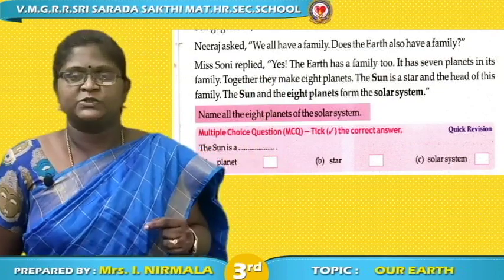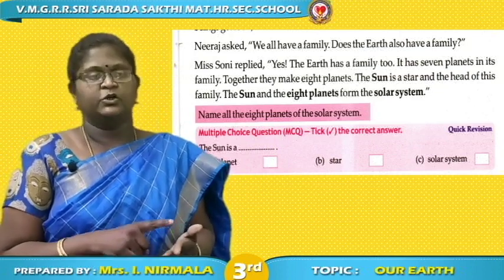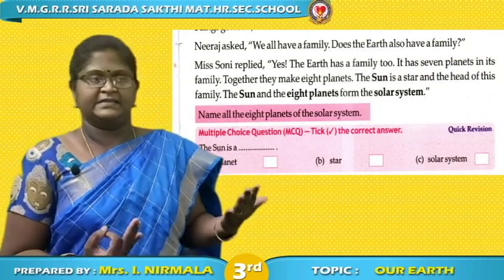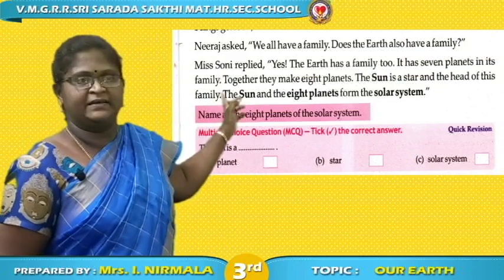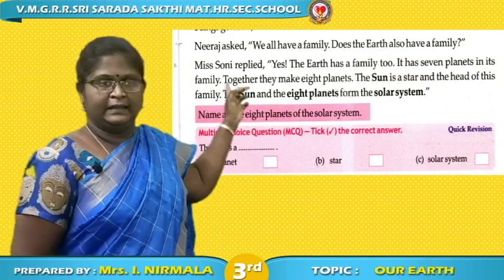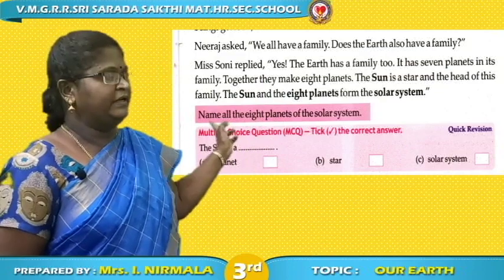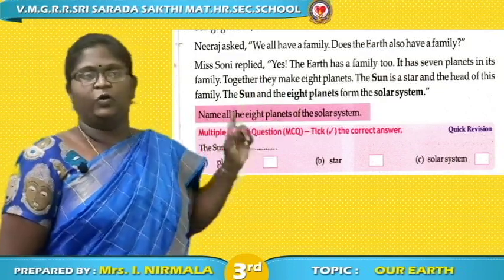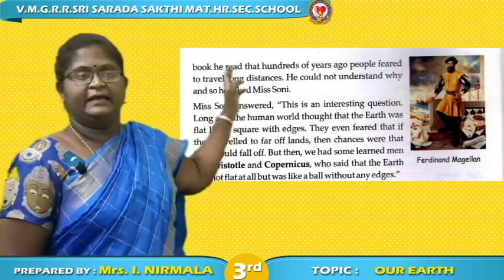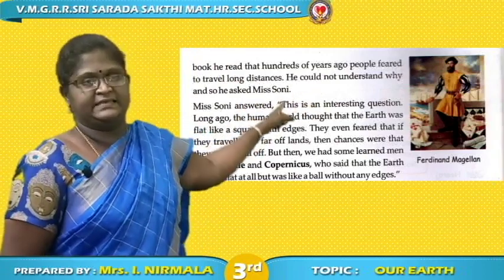Okay. What are the 8 planets? Do we know that? Mercury, Venus, Earth, Mars, Jupiter, Saturn, Uranus, Neptune are the 8 planets. In this, the question is given, isn't it? Name all the 8 planets of the solar system. In the MCQ, multiple choice question, the sun is a, which box will you tick? Star.